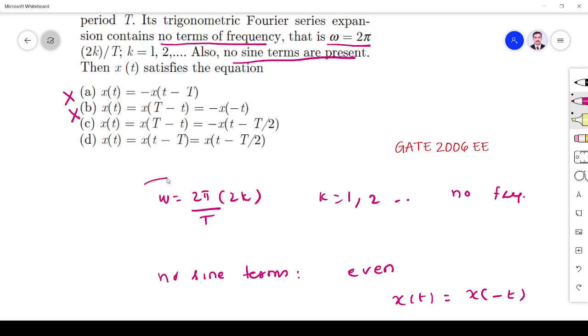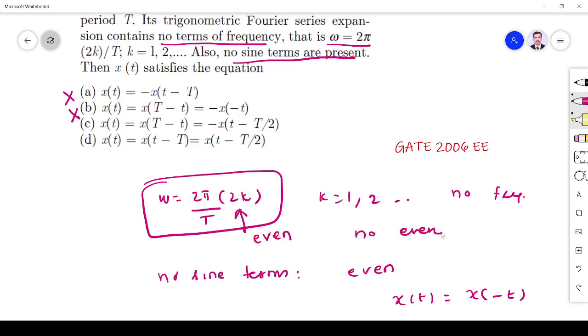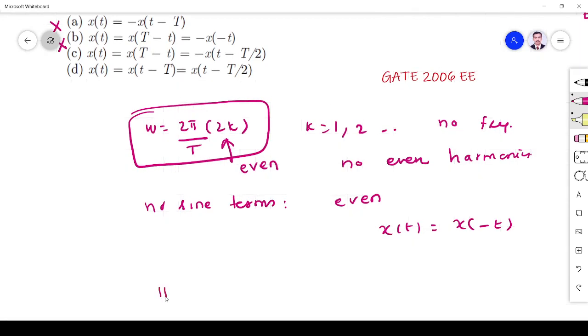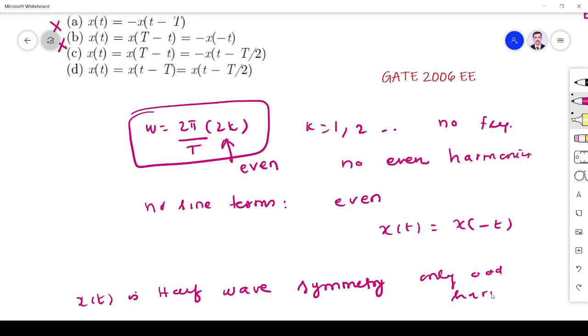And you see there is no frequency component for 2k. Whatever the k value, there are no even harmonics. Under what condition does a Fourier series not have even harmonics? When it has half-wave symmetry. When the signal x of t has half-wave symmetry, only odd harmonics are present, no even harmonics.